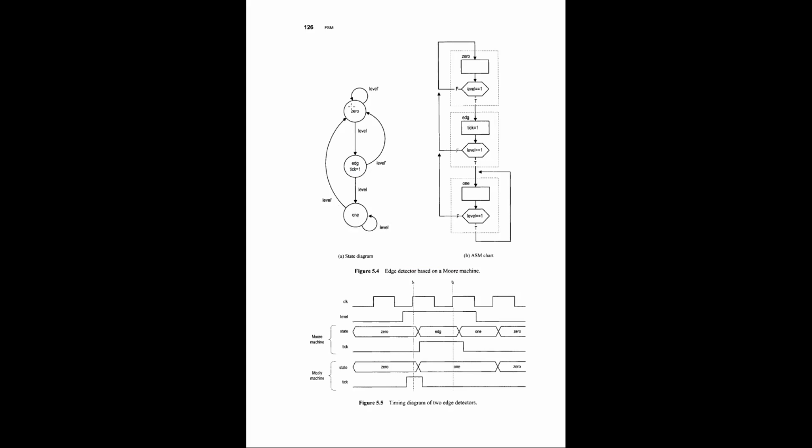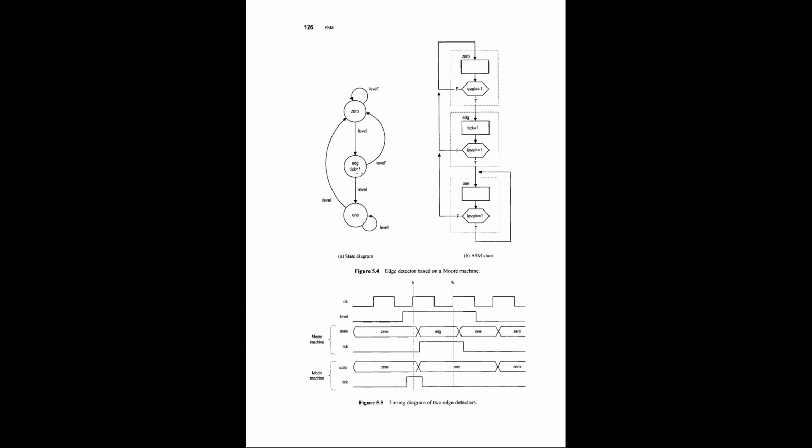Another important point to understand here is the output. 0 is a state, edge is a state, 1 is a state, this level is an input, and this tick is an output.